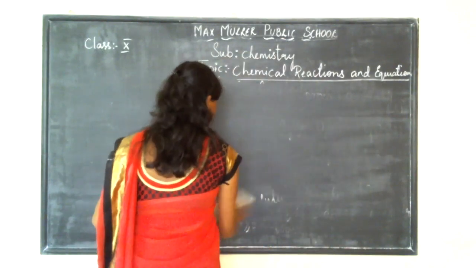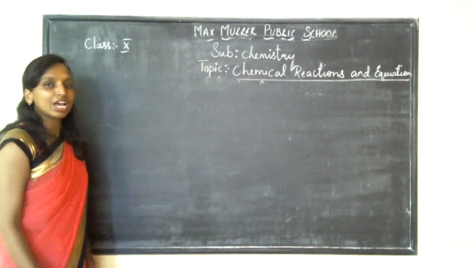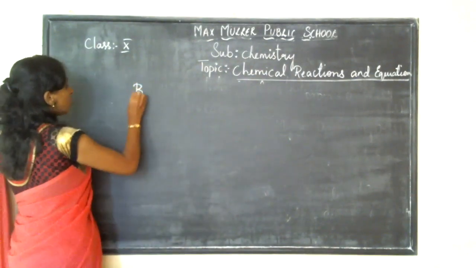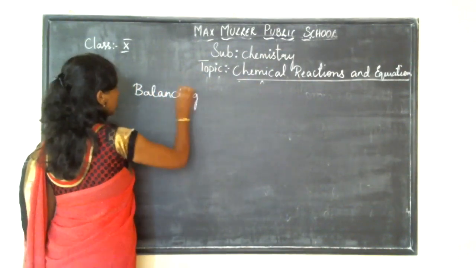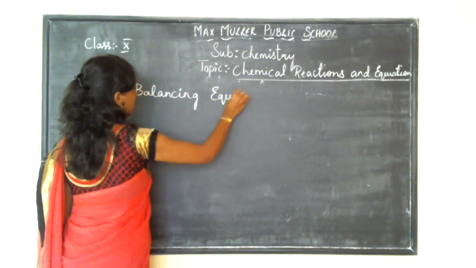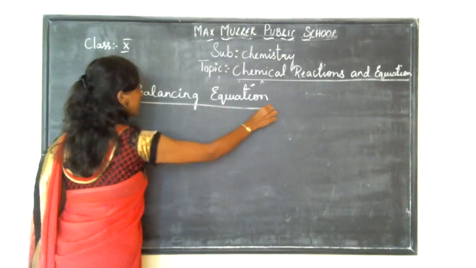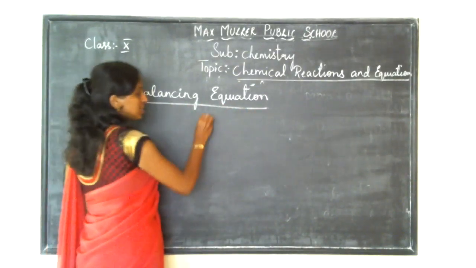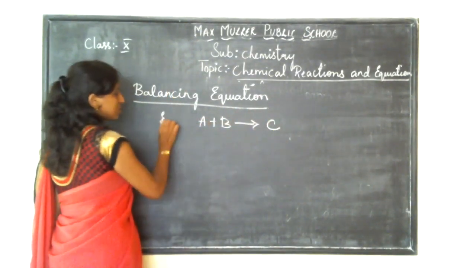That means it tells you the number of atoms, the mass of the atoms in the reactant and in the product should be equal. That is called a balanced equation. Now I wrote, children, A plus B will give you C, just an example, just a sample.